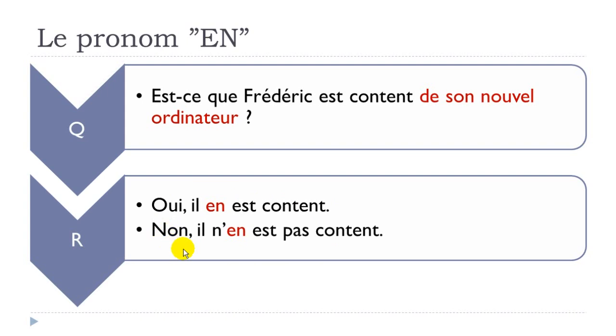Negative form, non, il n'en est pas content. So same thing, en stays before the verb, and then you've got the first part of the negation, ne, but then pas is going away. All right? Oui, il en est content. Non, il n'en est pas content.